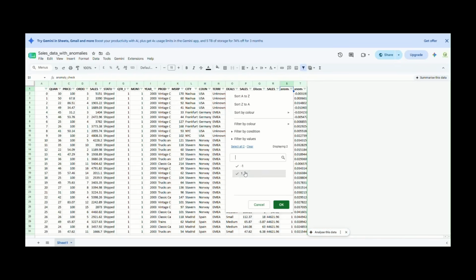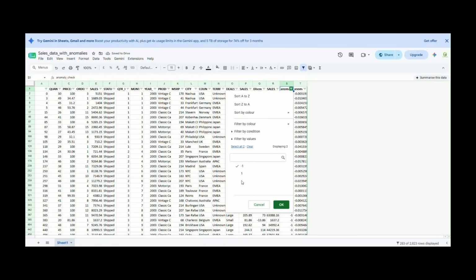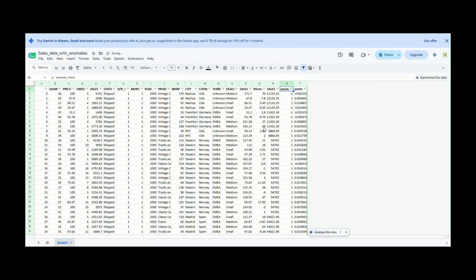Approximately 10% of the observations are identified as anomalous. So the record we tested through ChatGPT can be traced back to the model's classification in the original dataset.